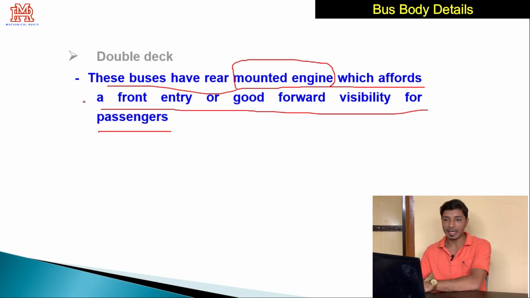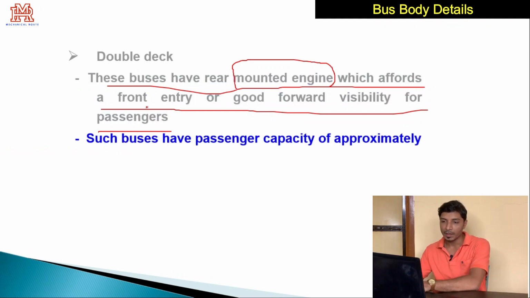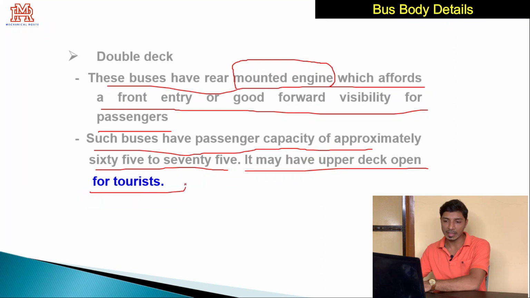But obviously this has a disadvantage that proper air cooling will not be possible with these buses. If the engine is mounted at the front, then we can utilize the proper incoming air to cool the engine, so it is not possible here. Such buses have a passenger capacity of approximately 65 to 75. The passenger capacity is increased because we will be having a double deck. It may be an upper deck open for tourists. In some foreign countries we will find the upper deck is open especially for tourists.